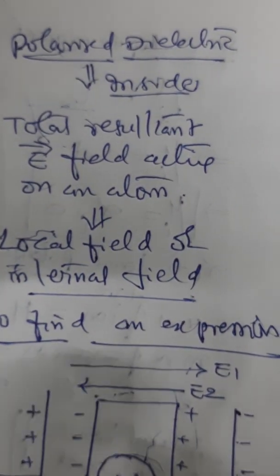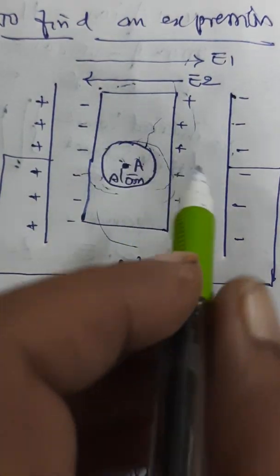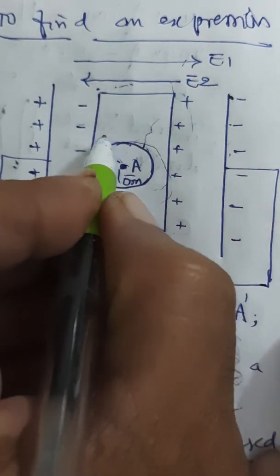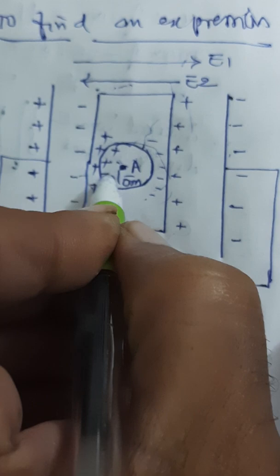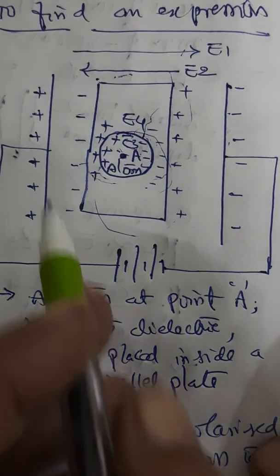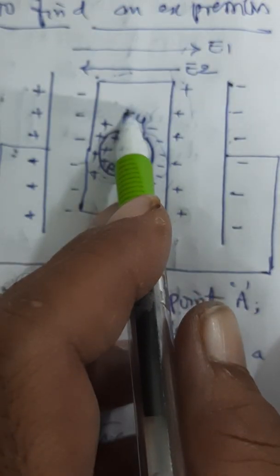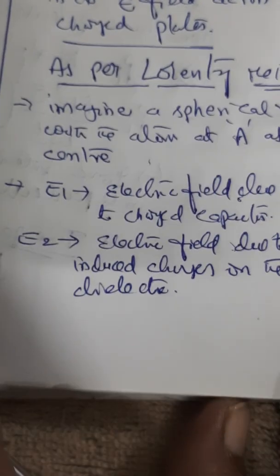Now here, if you see carefully, because of this, field is induced here. Similarly here also. This is E3, this is E4. Field E3, field E4. Let us see what it is.